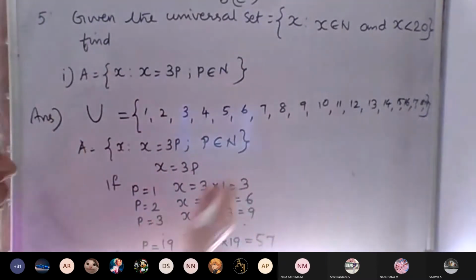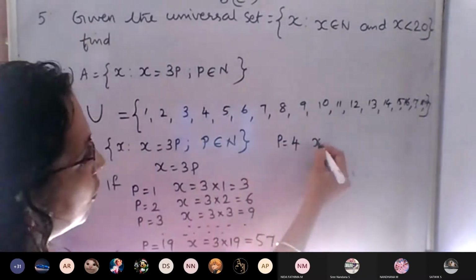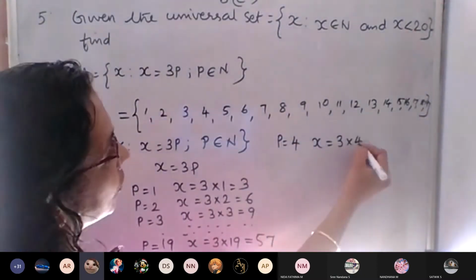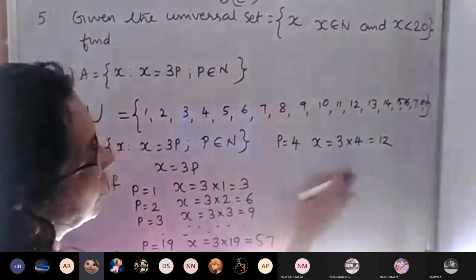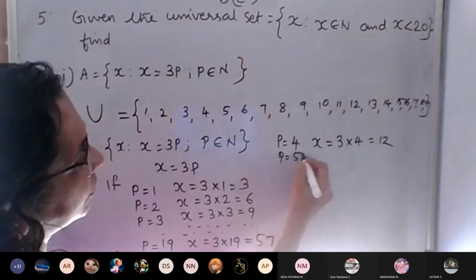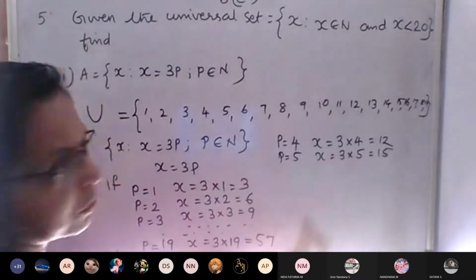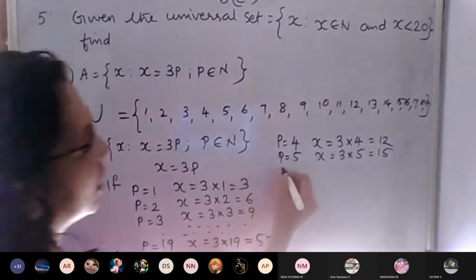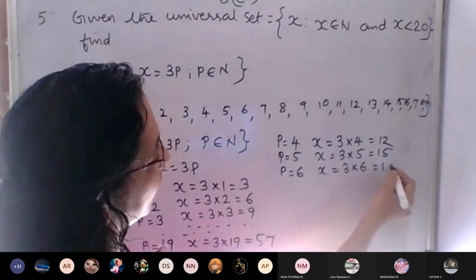After p is equal to 3, where do we have to stop? If p is equal to 4, x is equal to 3 into 4, which is 12. If p is equal to 5, x is equal to 3 into 5, which is 15. P is equal to 6, x is equal to 3 into 6, which is 18.